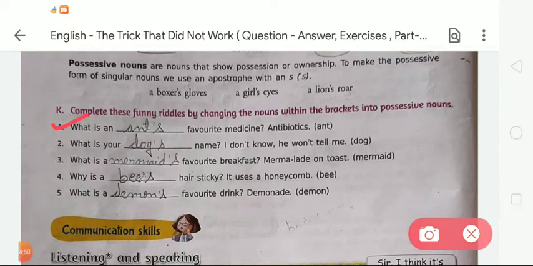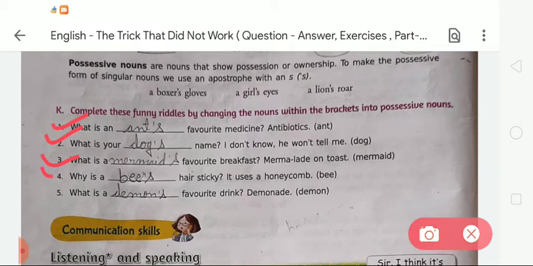Okay. Now in second, what is your dog's name? I don't know. Howl won't tell me. So here the given word in the bracket is dog, and we have to change this given word dog into a possessive noun. So we will add the apostrophe s, so it will be dog's. Now the third, what is a mermaid's favorite breakfast? Marmalade on toast. So here is the given word mermaid. So we have to use an apostrophe, so the word will be mermaid's.